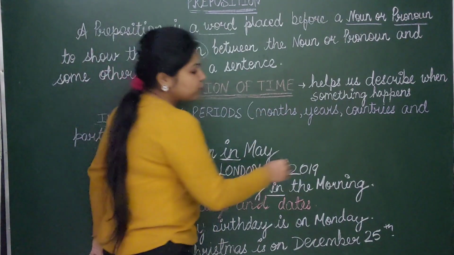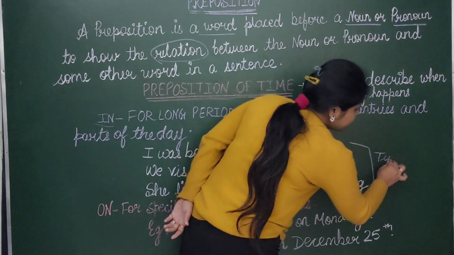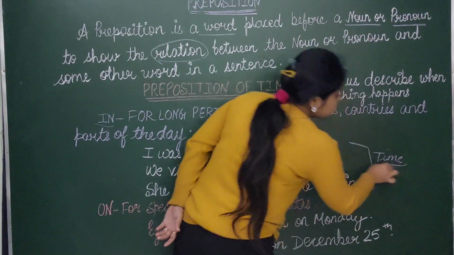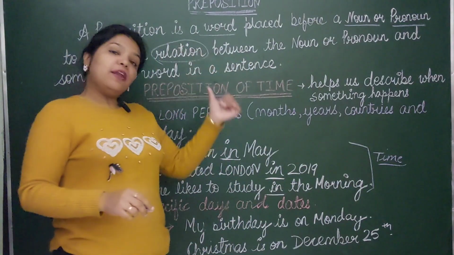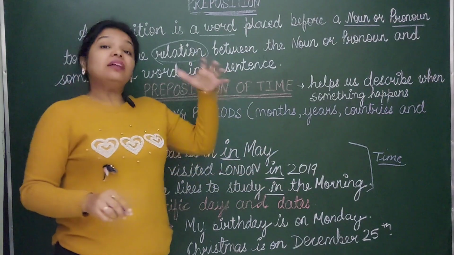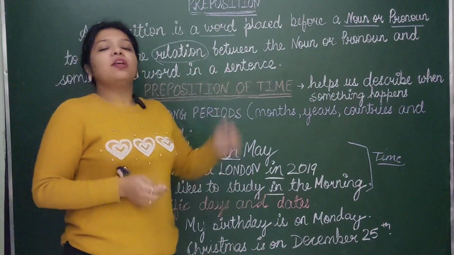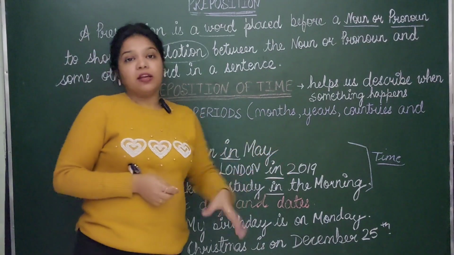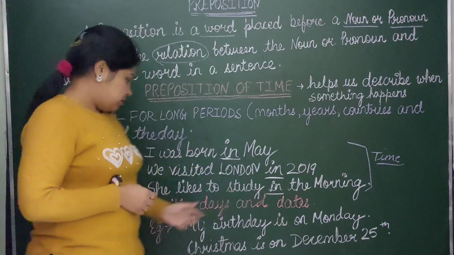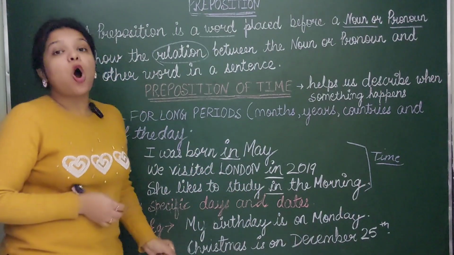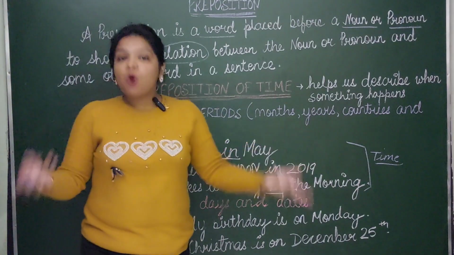What is common in all these sentences is the time. It is a time duration: I was born in May. I went to London in this time. I like to study in the morning. She likes to study in the evening. So under all these, what comes? In.